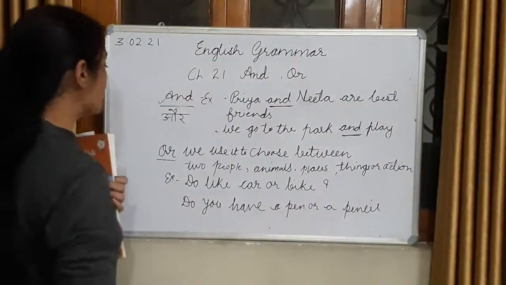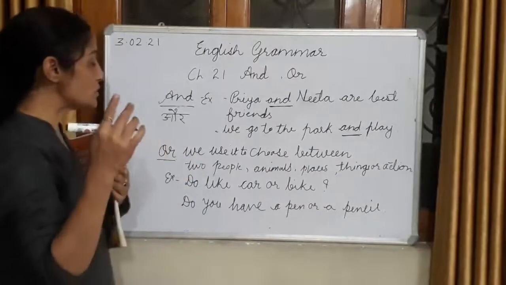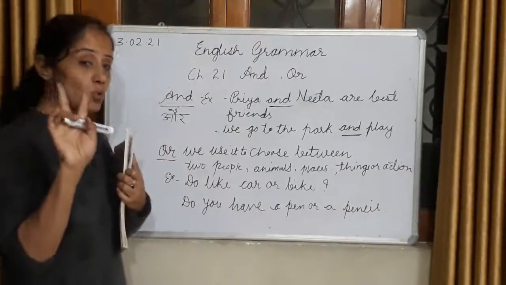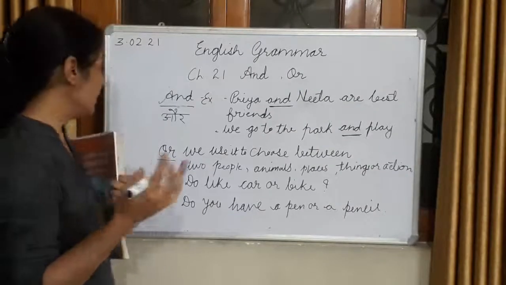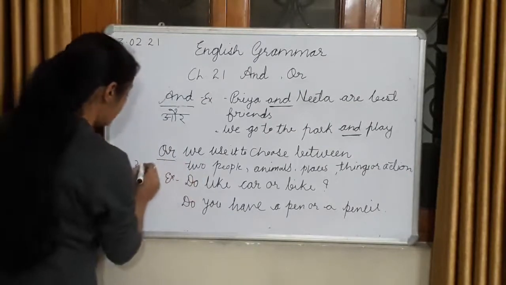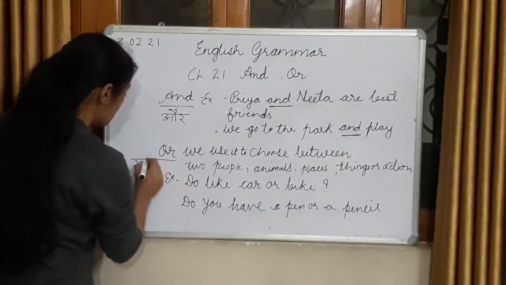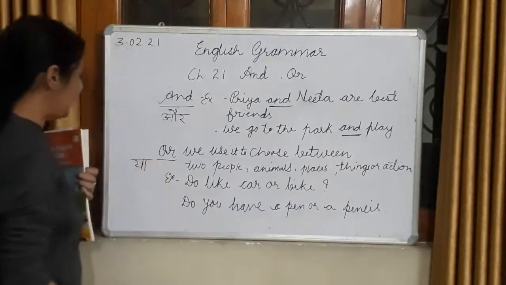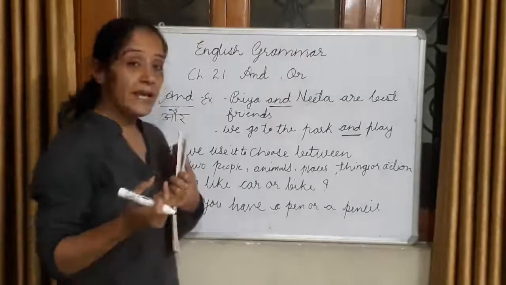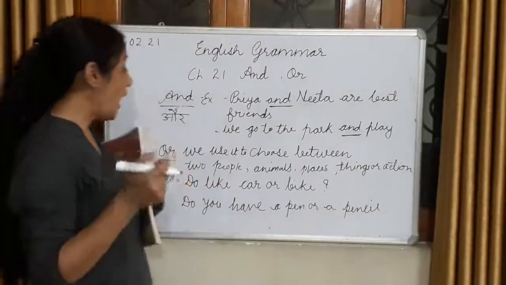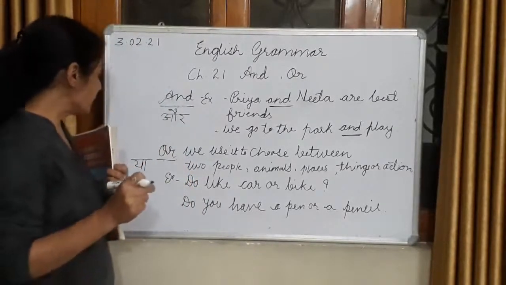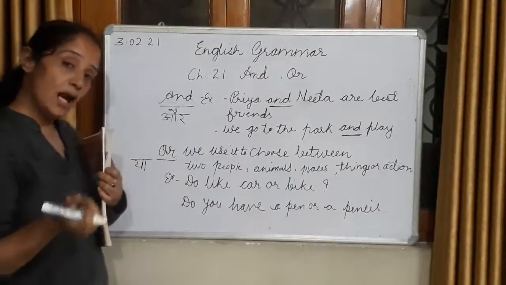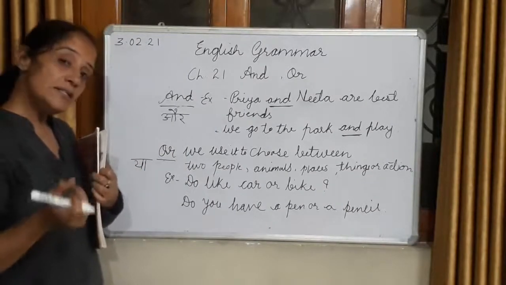For example, children, if you want to choose between two things, you will use "or". In Hindi we say "ya". Like we said, children, day or night, apple or banana. It means, in Hindi we will say din ya raat, kela ya seb.